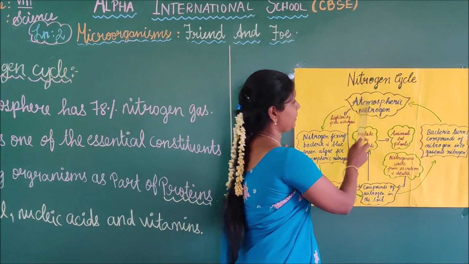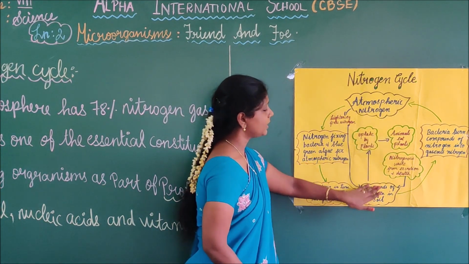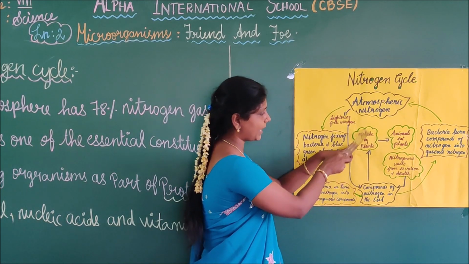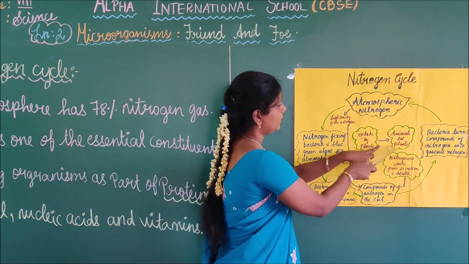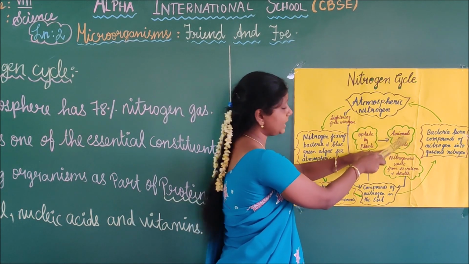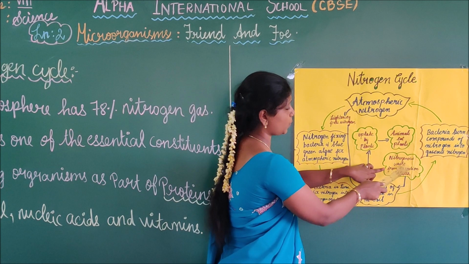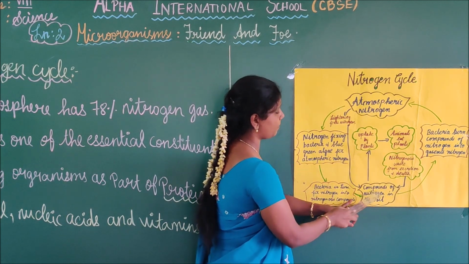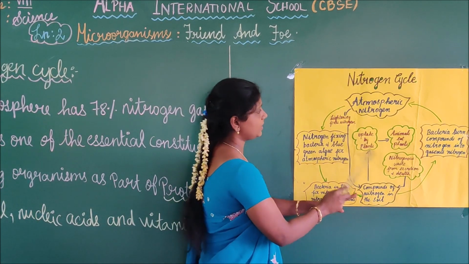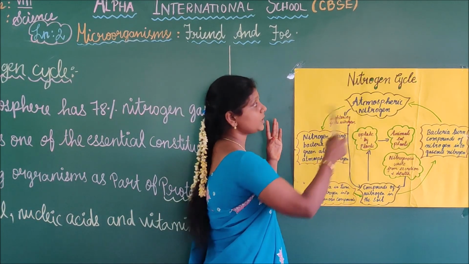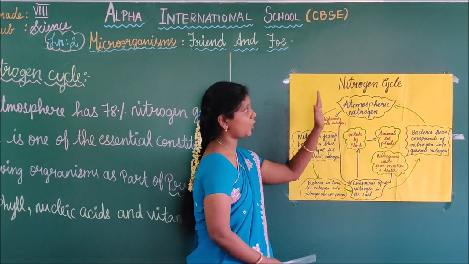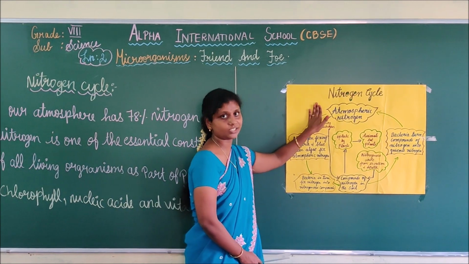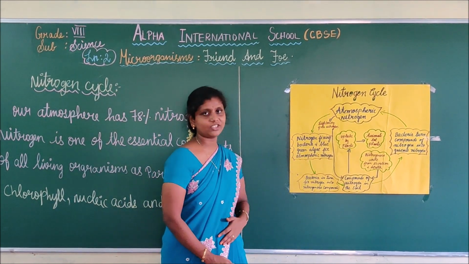Again it goes to atmospheric nitrogen. The nitrogen compounds in the soil are taken up by plants, and animals eat plants. The nitrogenous waste from excretion and death again goes to the nitrogen compounds in the soil. It is a cyclic process. We call it the nitrogen cycle. You understand? This is a very important question. You understand what the nitrogen cycle is?